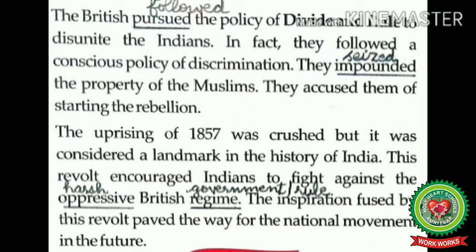Moreover, the land and property of Muslims was confiscated on a large scale and they were treated with suspicion and hostility. The British believed that the Muslims were responsible for the rebellion in a big way.